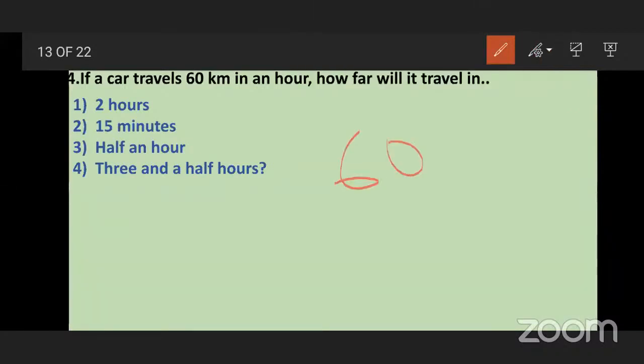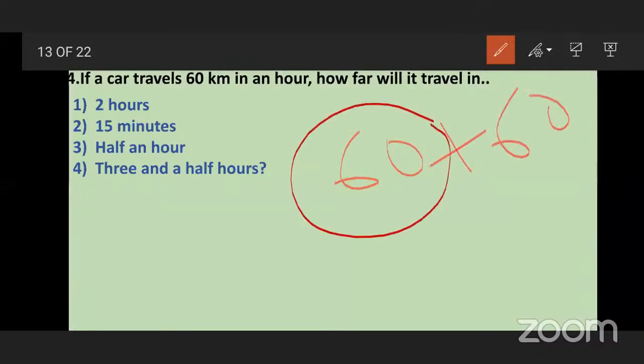We have to do 60 plus 60. This 60 means 1 hour and we have to find 2 hours. 60 plus 60 is 120. So that car will travel 120 kilometers in 2 hours. Understood this first one?